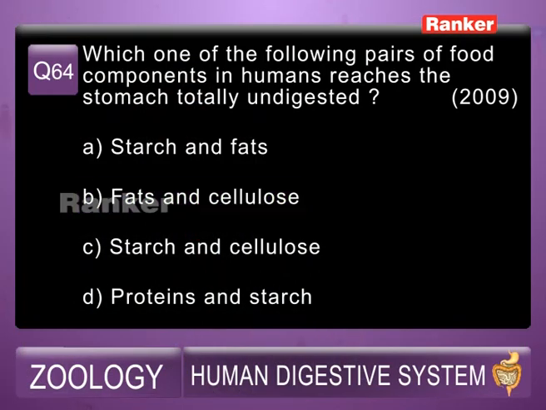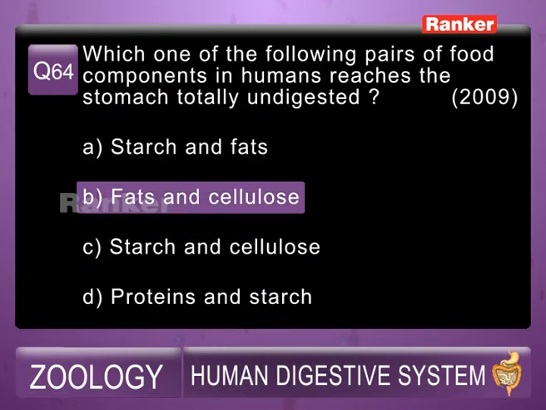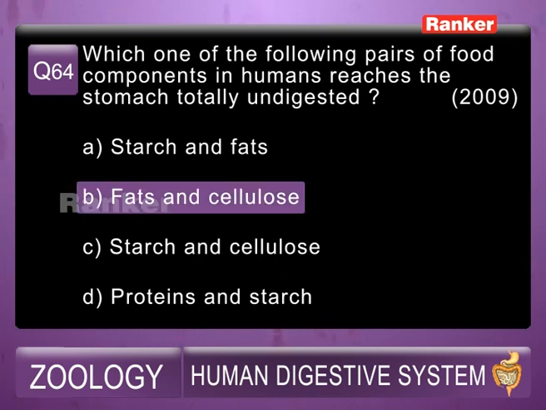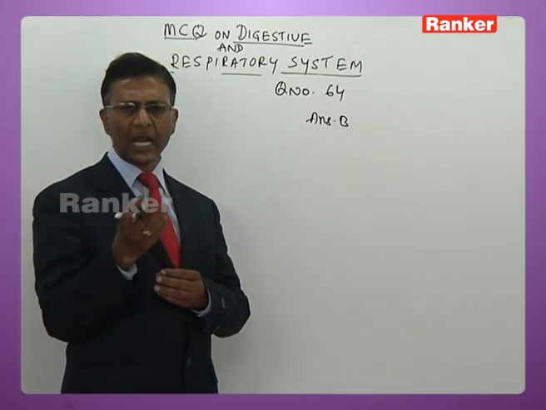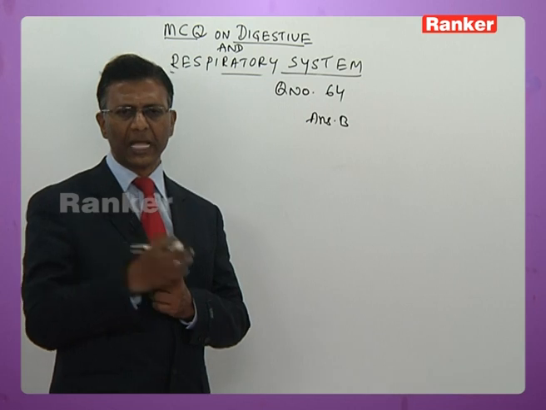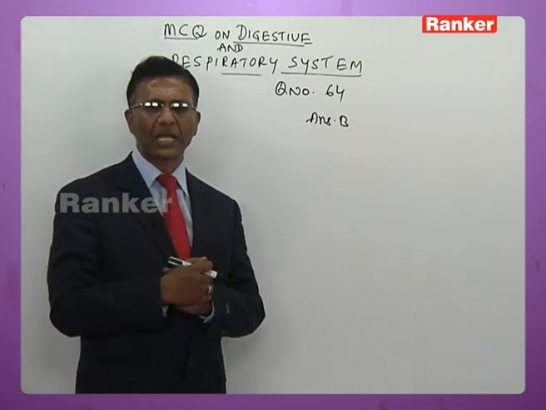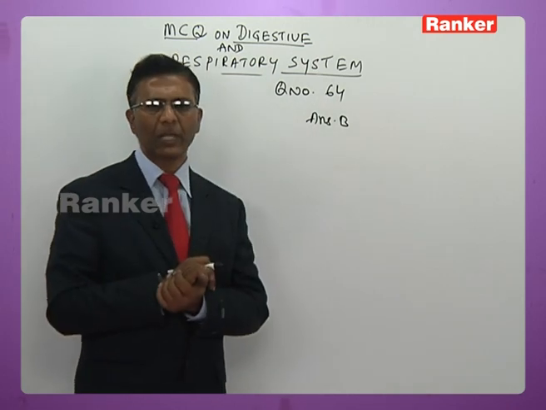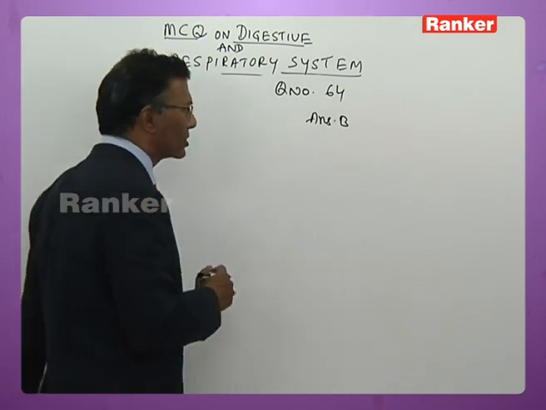So the answer for this would be B, because fats and cellulose enter into stomach without being digested. In option A, starch is digested, so that is not the answer. Option C, once again starch is given, that is digested. Option D, once again starch is given, starch is also digested. So the most accurate answer for this would be B, that is fats and cellulose.